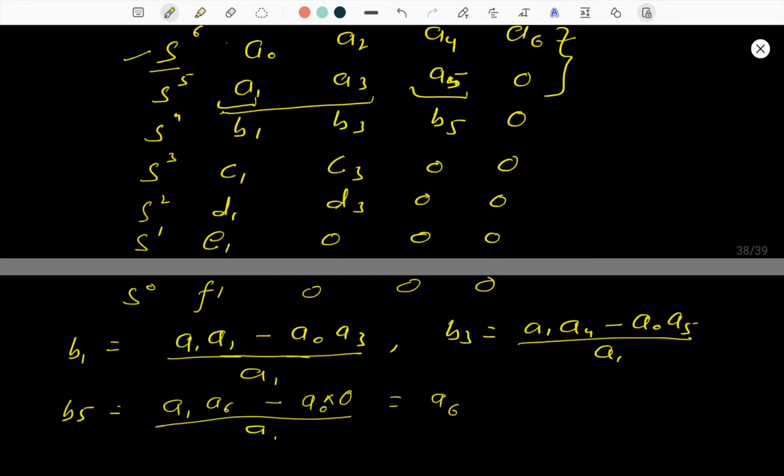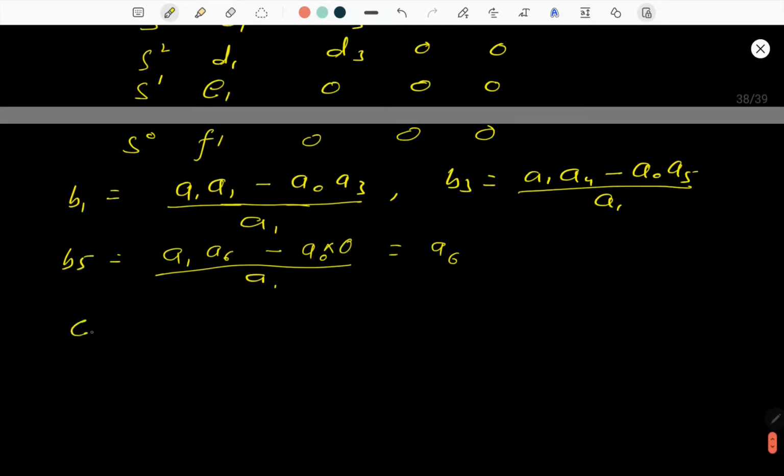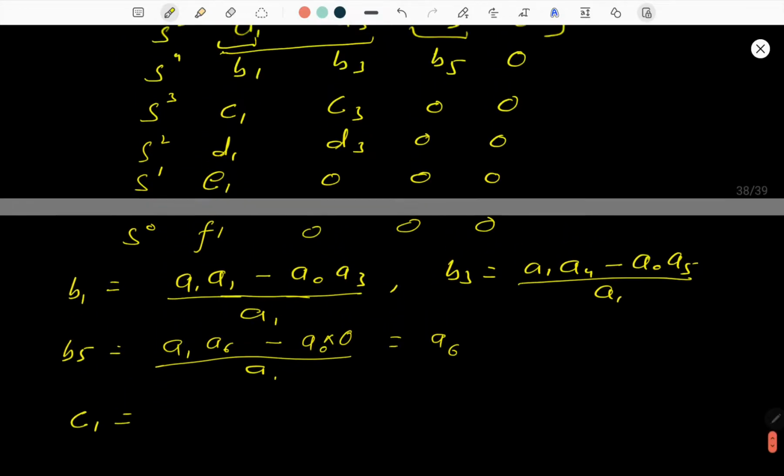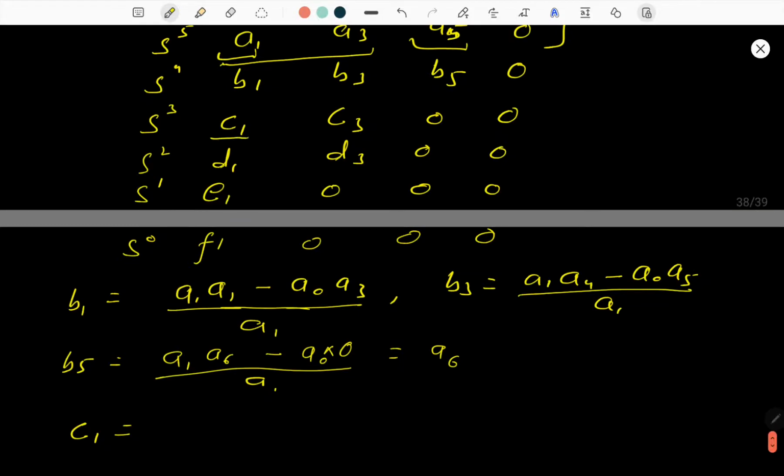Likewise, what is c1? c1 is simply, you can see c1 over here. c1 is b1 into a3 minus a1 into b3 divided by b1, okay. What is c3? c3 you can calculate similarly as we have considered b3, okay.